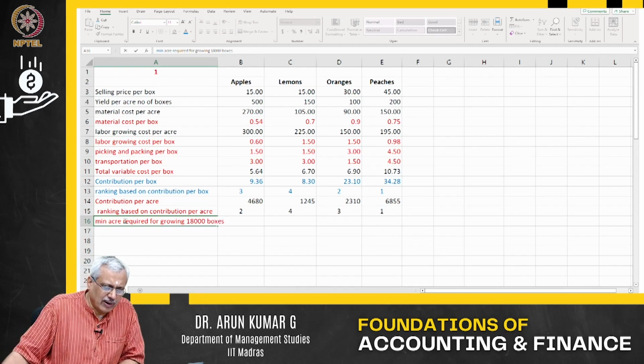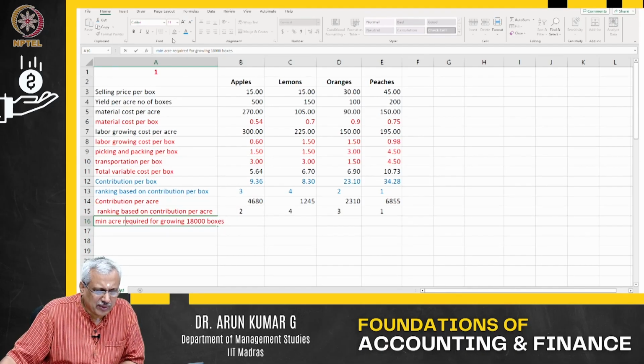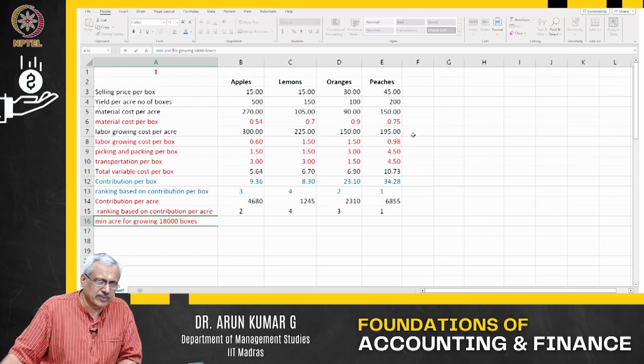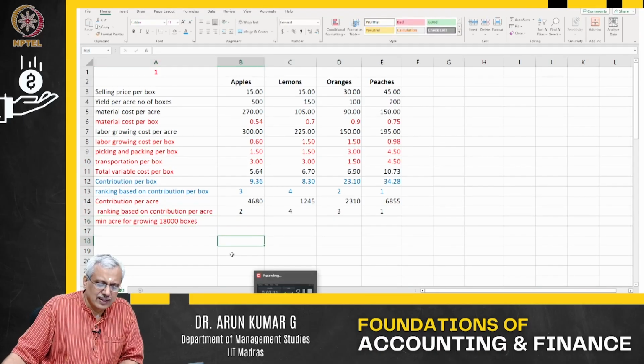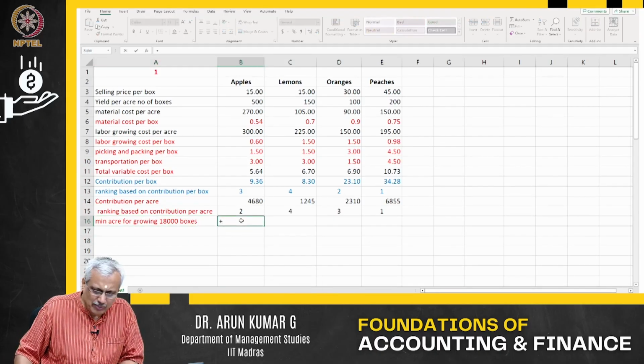Minimum required for growing 18,000 boxes. I am going to knock off the word "required" out here, for growing 18,000 boxes. Now I will say 18,000 boxes is what I have to grow, and my yield is 500 boxes per acre. So that means I need 36 acres.